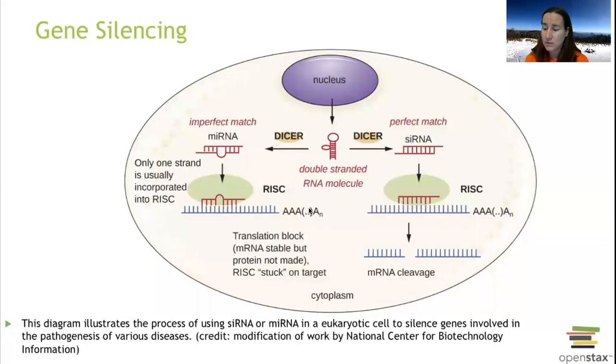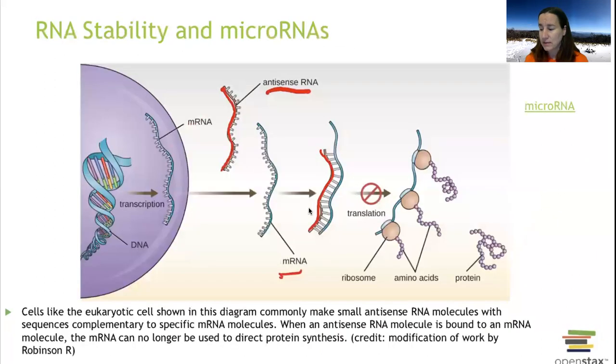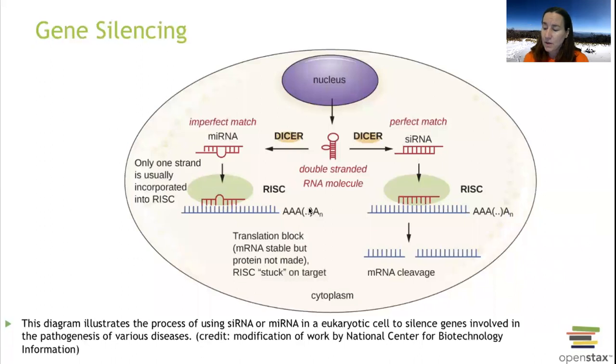Another thing that we can do with microRNAs, besides just blocking it this way and attaching on and making it a double strand, is we can do this with the dicer. We're going to produce our microRNA, and it is a small one. So this is going to be a perfect match.